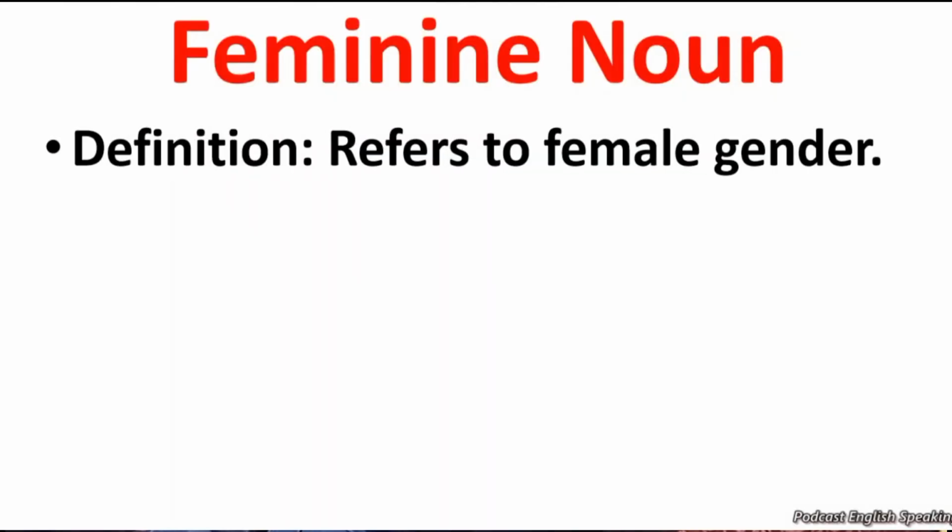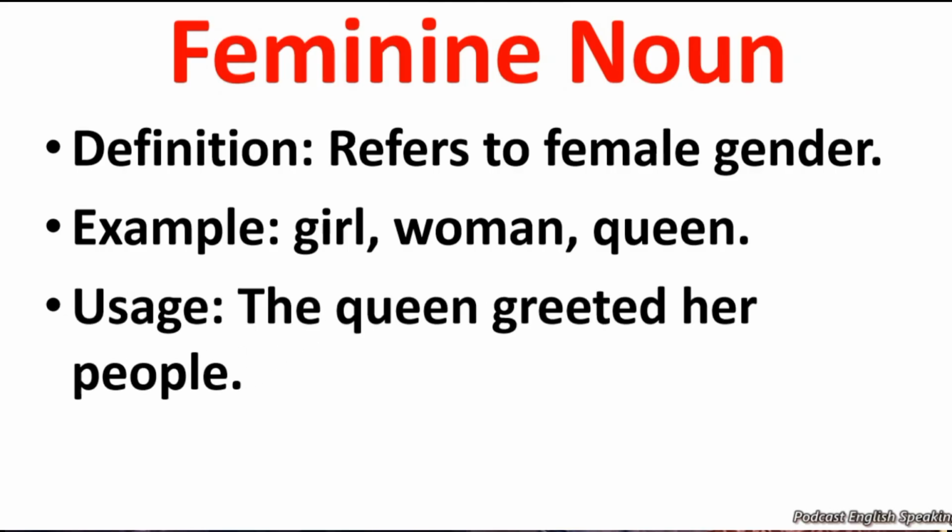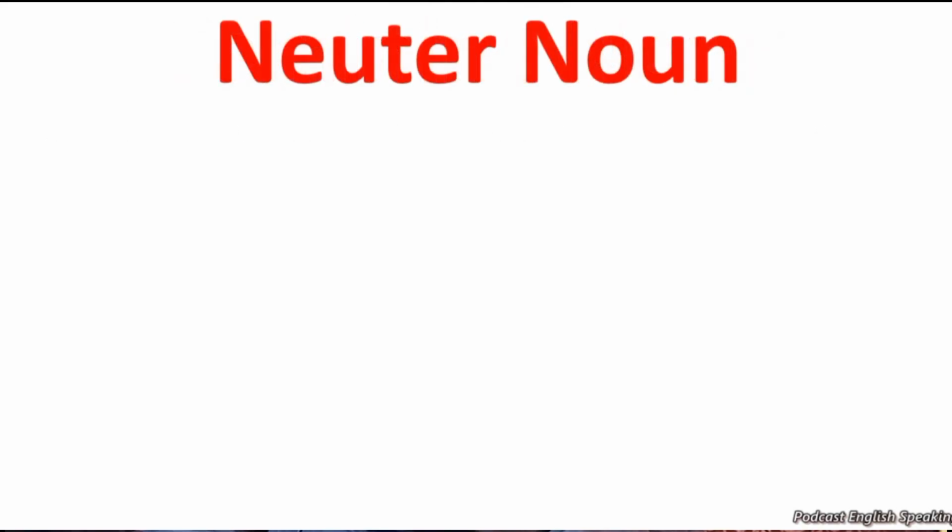Feminine noun. Feminine noun refers to a female gender. For example, girl, woman, queen, etc. Usage: the queen greeted her people. The queen is a feminine noun.